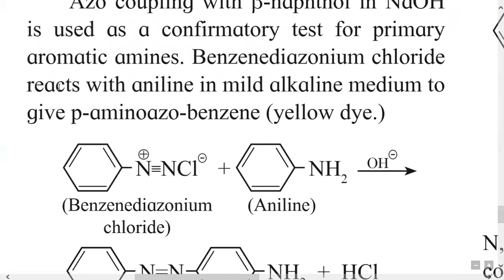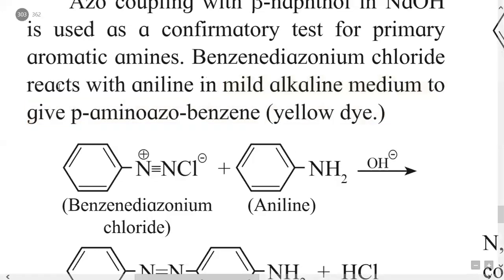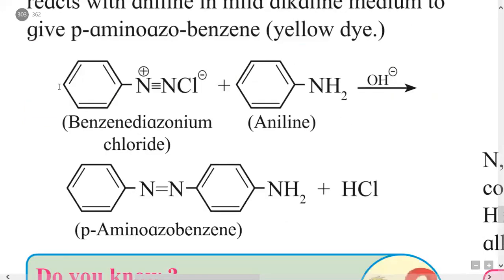So benzene diazonium chloride reacts with aniline. Here the benzene diazonium chloride reacts with aniline in mild alkaline medium to give para-aminoazobenzene, which is used as a yellow dye. So the reaction is, this is a benzene ring bonded with N triple bond N+ Cl-.